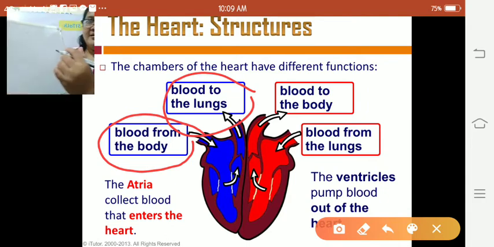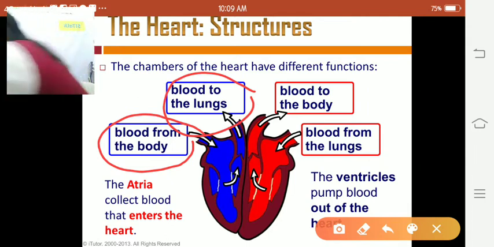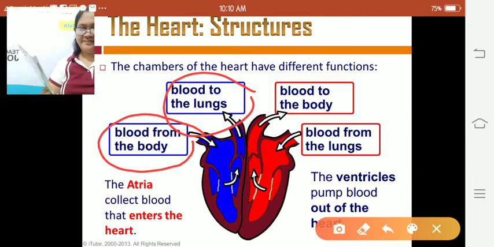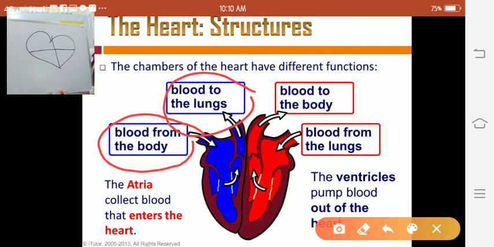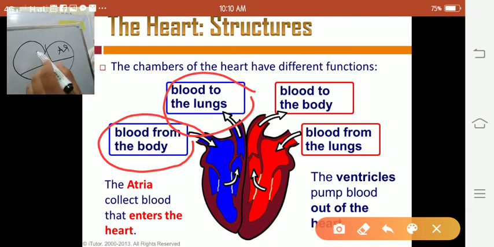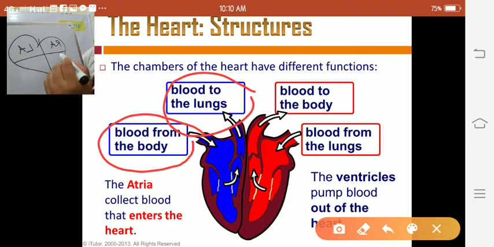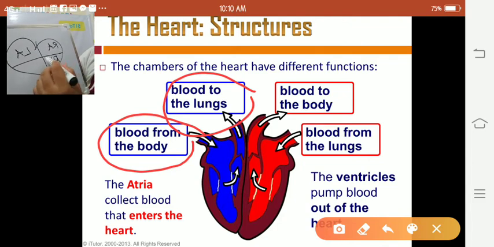Okay. Wait a minute. So we have here four chambers. This one is the right atrium and the left atrium, and this one is the left ventricle, right ventricle, and this one is the left ventricle.